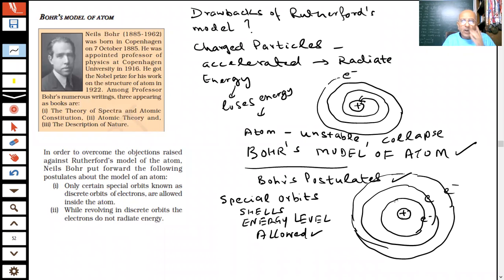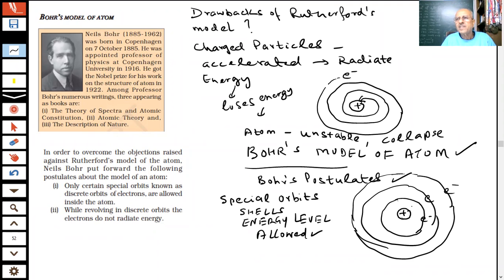So what Bohr said is that not all orbits are allowed for the electron. Only certain definite special orbits, which I am calling shells or energy levels, are allowed. Why would he say that? Because there were experimental results available before him while he was studying the spectra of the hydrogen atom, students.